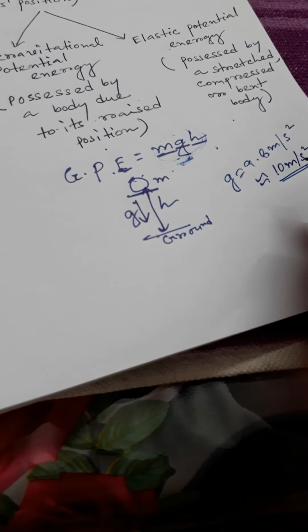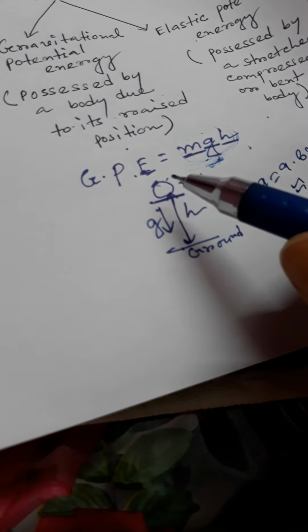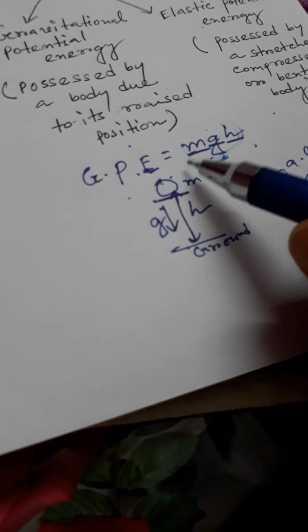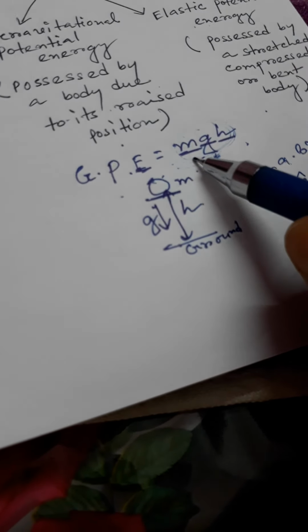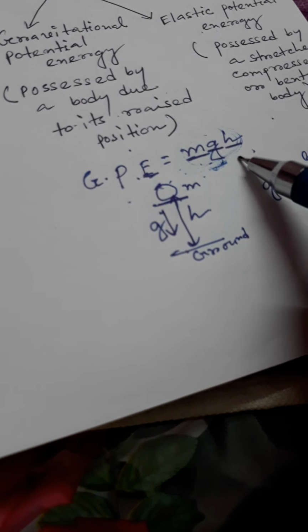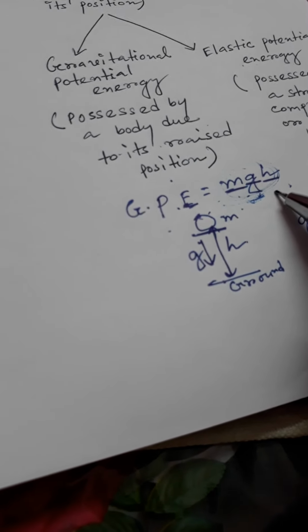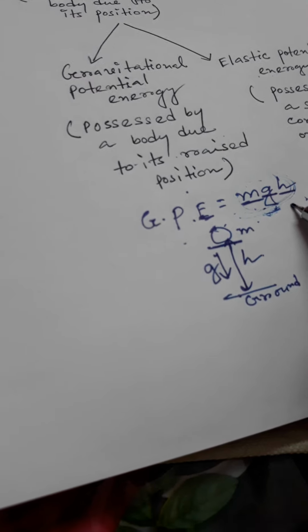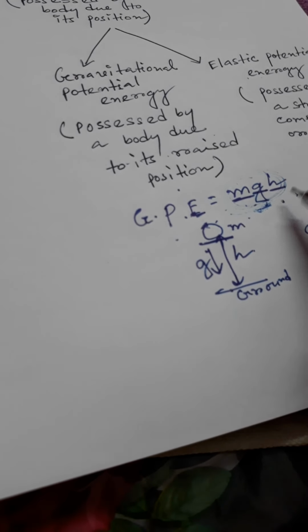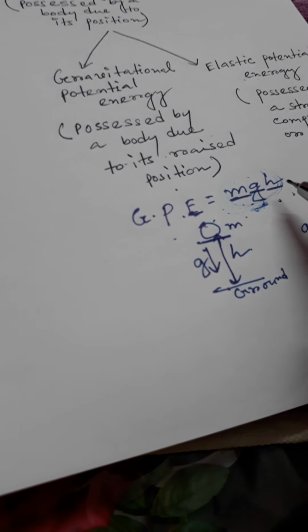So this value is fixed. So you see that gravitational potential energy is proportional to m, and also proportional to h. h is the vertical height from the reference level, the ground. We always consider the ground as a reference level. So please remember these things.